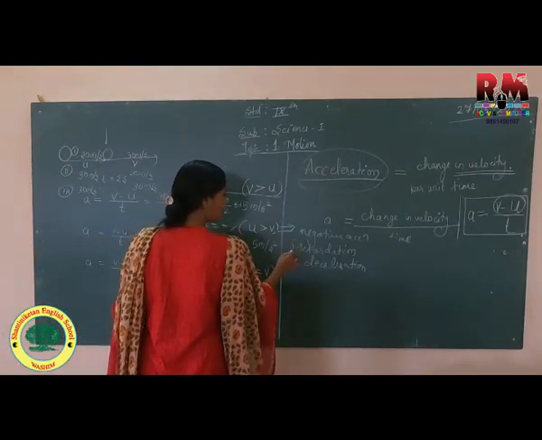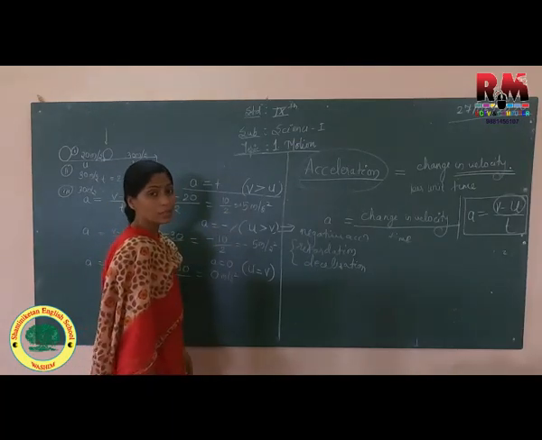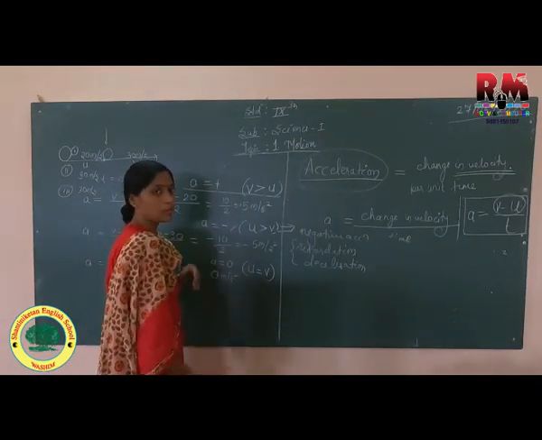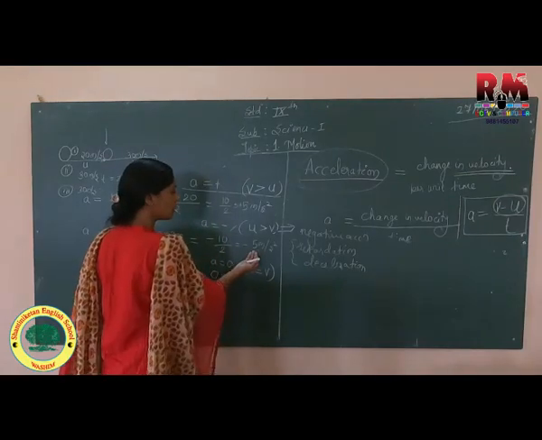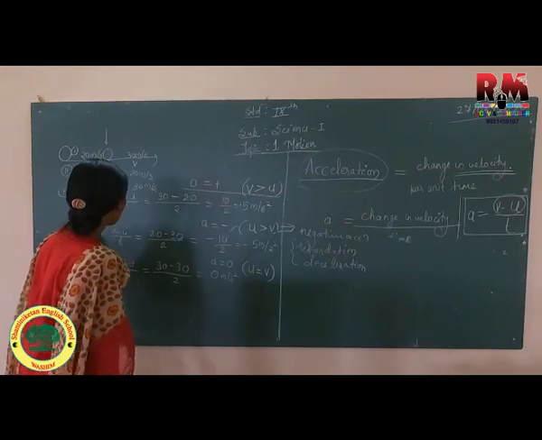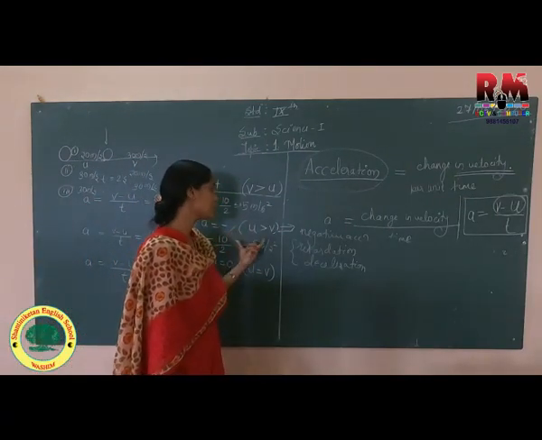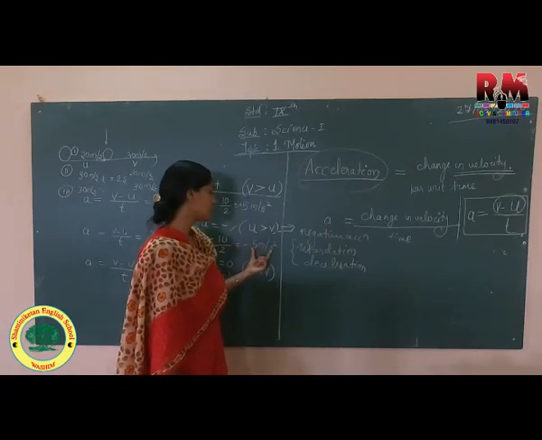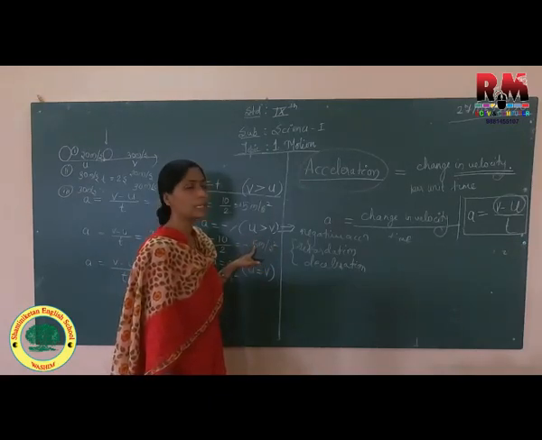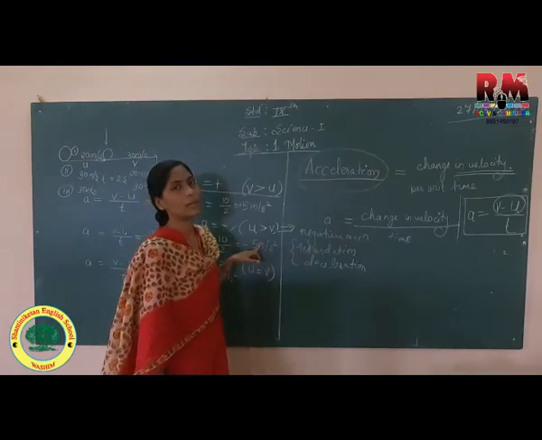So retardation and deceleration will always have a negative value, so you don't have to mention a negative sign in front of the value. Suppose here its value is coming minus 5 meter per second square. When I talk about acceleration, the answer is negative, so that means it is retardation, deceleration, or negative acceleration. So 5 meter per second square is the retardation.